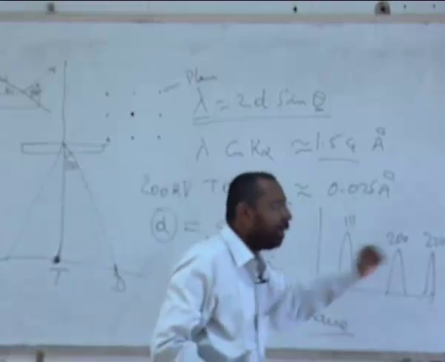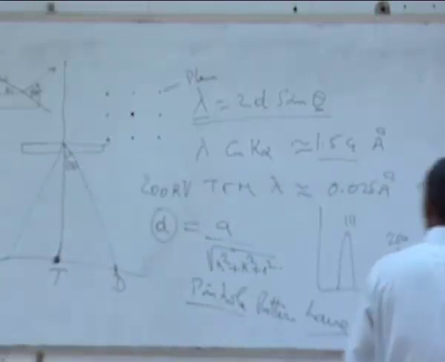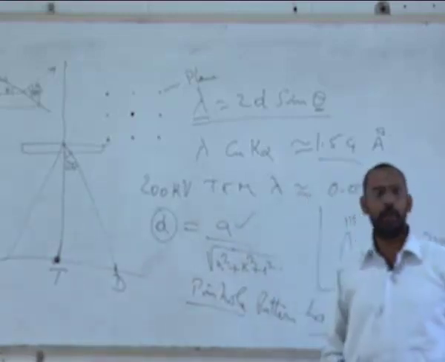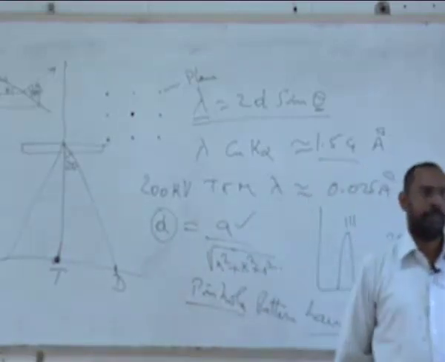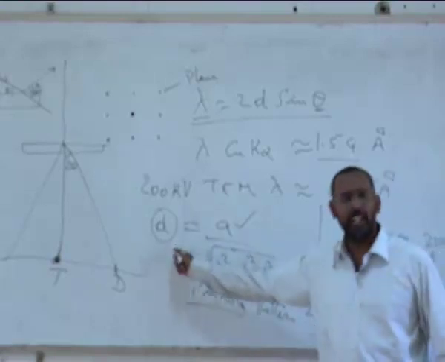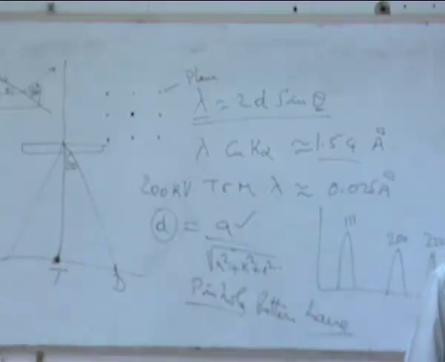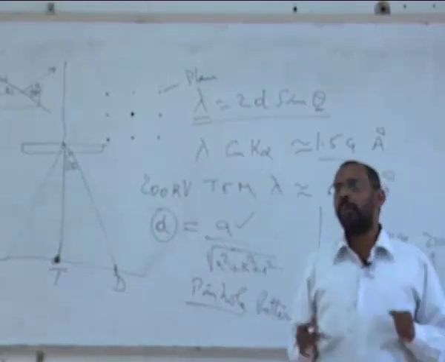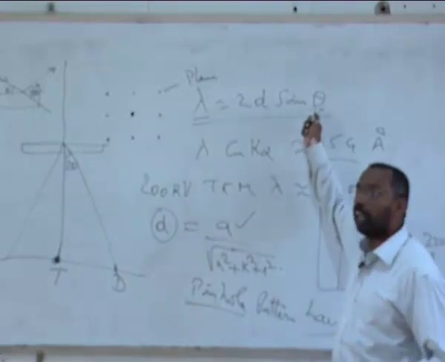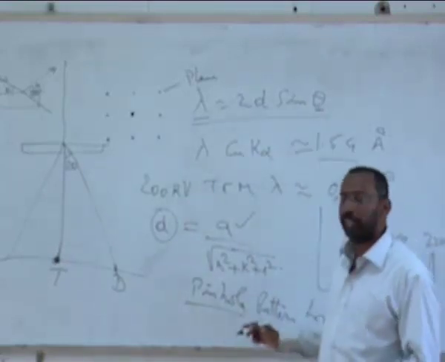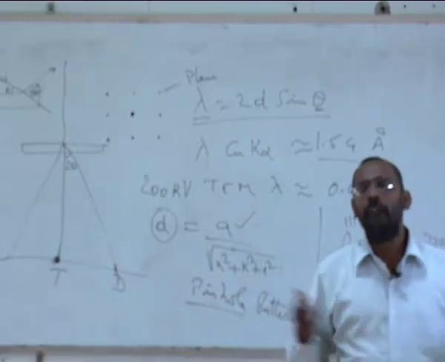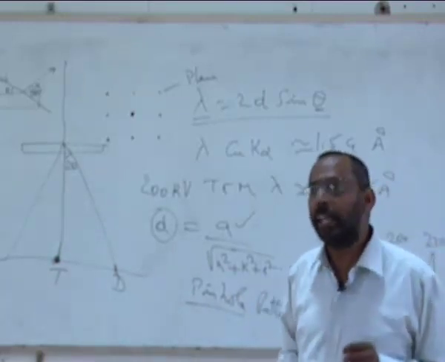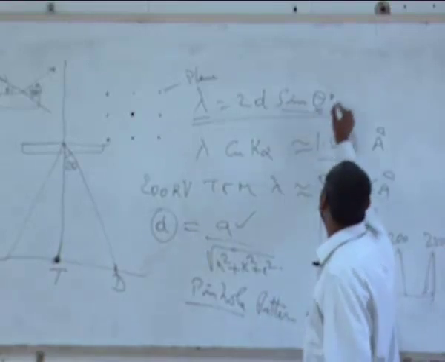Whereas in a normal XRD, it depends on the lattice parameter. If a is very large, then what about d? If a is large, d is large. If d is large, what happens to theta? Theta will decrease. So in case of big crystals where the lattice parameters are very large, the theta will be very small. If I calculate the maximum value of theta that I can accommodate, the maximum value of theta is 90 degrees.